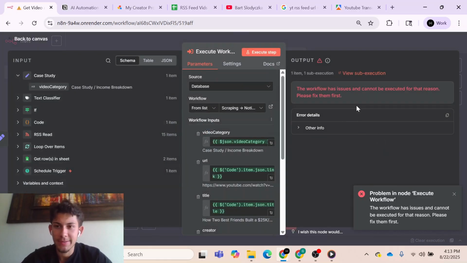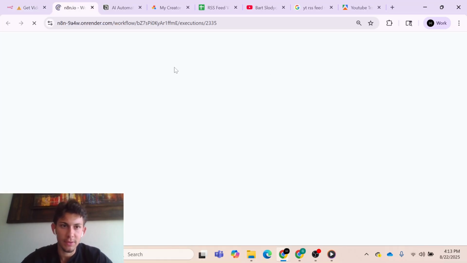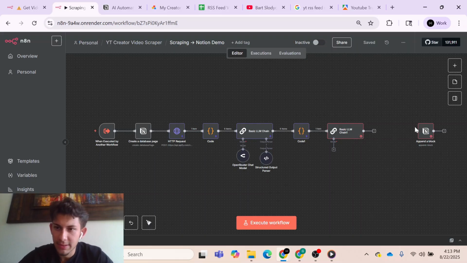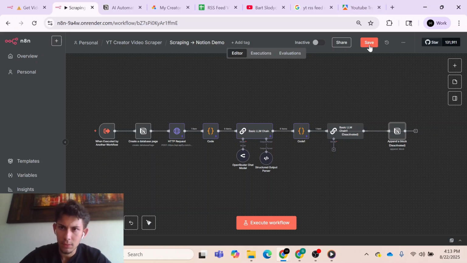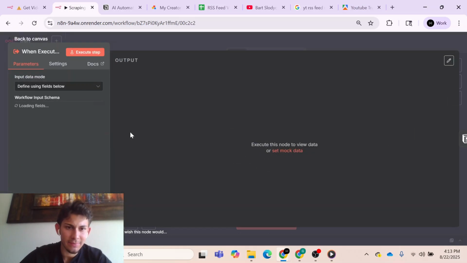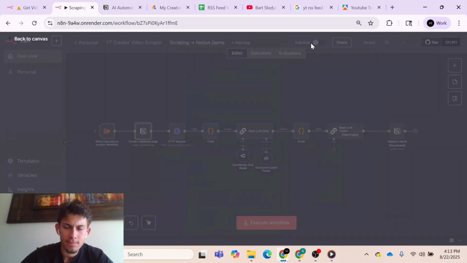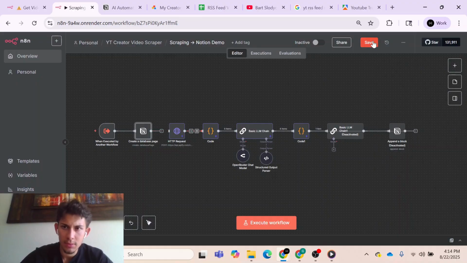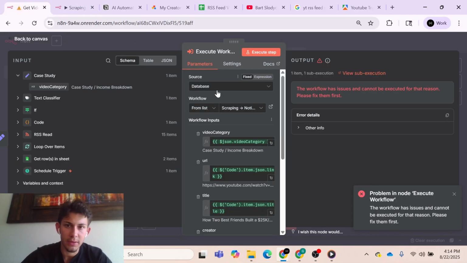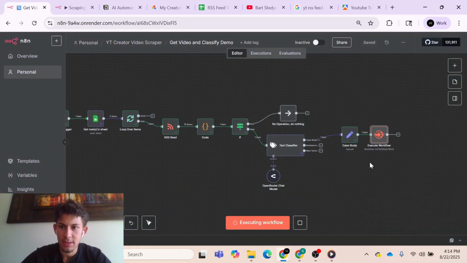Oh yeah, we didn't configure our input to the other one. So let's go over here. I forgot, right? These are not defined, so let's deactivate these for a second. Okay, let's save that. And now actually we can do this. I'm unhooking this node from the other one just so that when I run it, it'll only hit this one and it won't hit these other ones. So now we can go back over here and execute this and it should work.